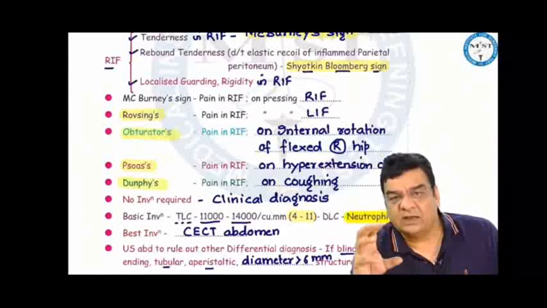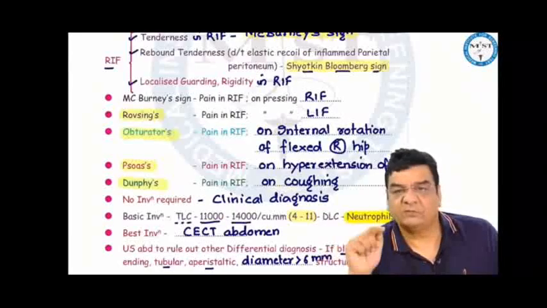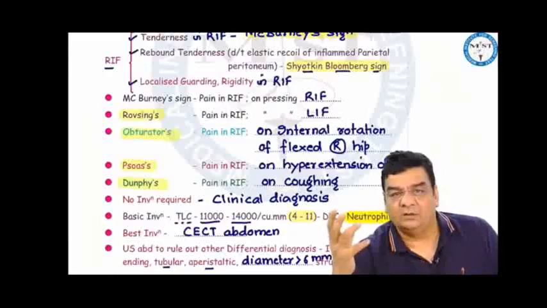If the inflamed appendix is lying retrocecally on the psoas muscle and you try to stretch the psoas muscle by hyperextension of the right hip, the patient complains of pain in the right iliac fossa. This is psoas sign. Pain in the right iliac fossa just on coughing. This is Dunphy's sign.